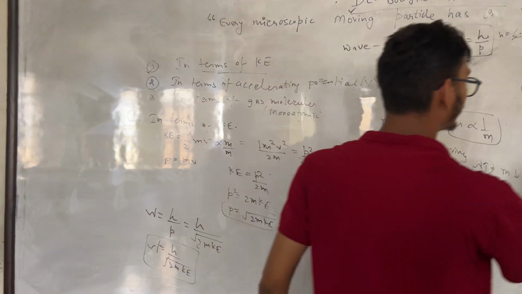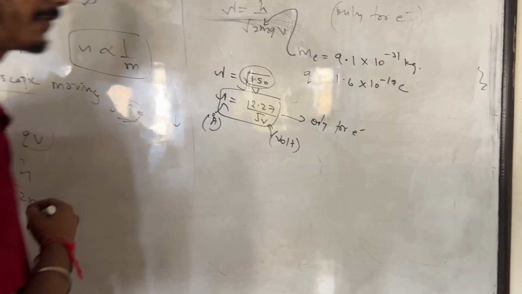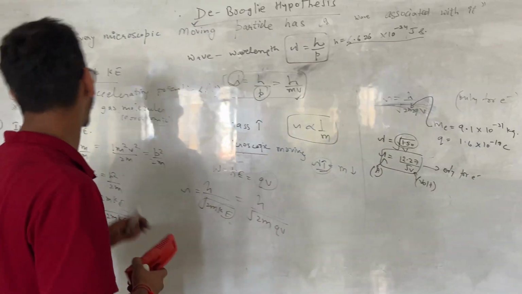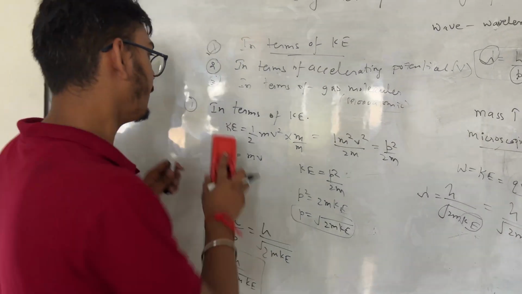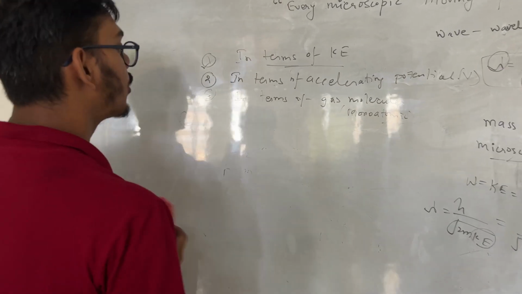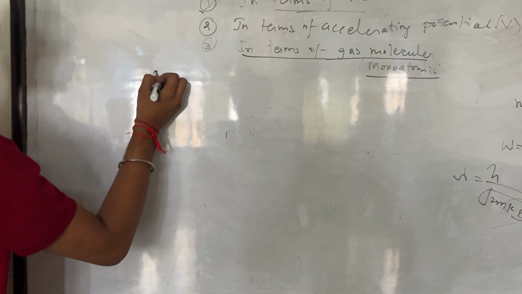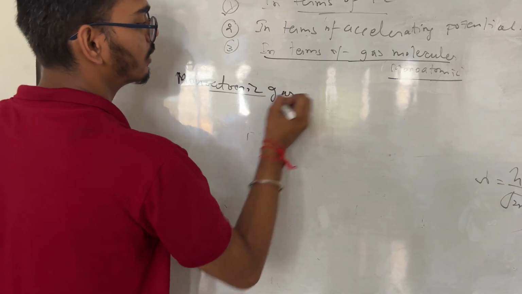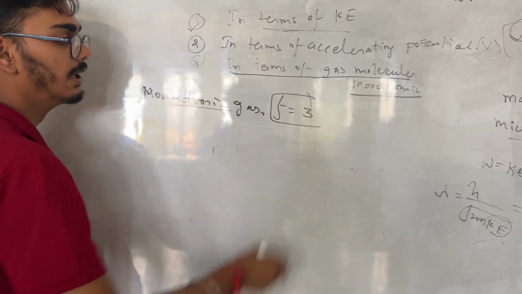This relation is only applicable for electrons, and it is very helpful while solving various types of numericals. Now, third, in terms of the gas molecules. Let me erase this. Now, the de Broglie wavelength in terms of the gas molecules. For the sake of simplicity, we are taking the monoatomic gas. We know that for a monoatomic gas, the degree of freedom is 3.